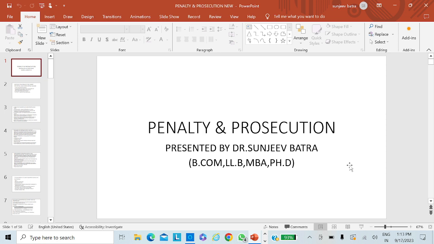So the government decided to change these penalty provisions and bring new sections, so that it will be easier for the department as well as the assessee to understand what is penalty and what is prosecution, and in what circumstances the penalty shall be imposed and prosecution shall be initiated.